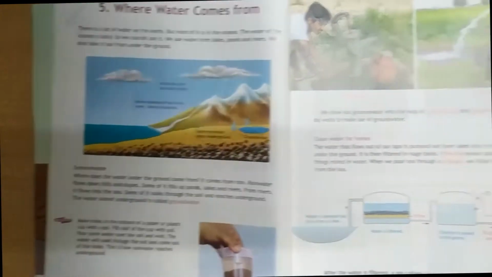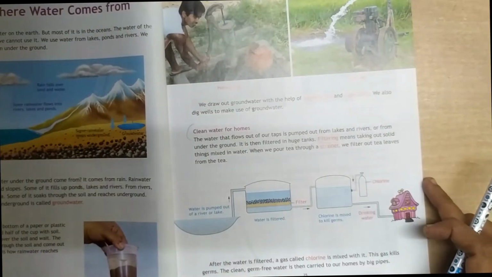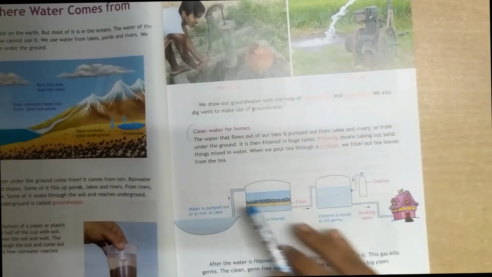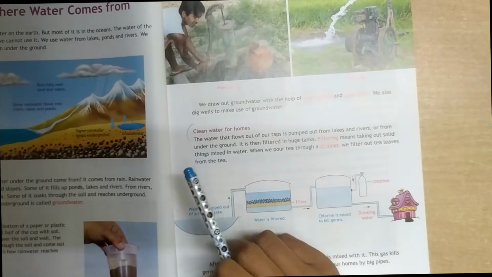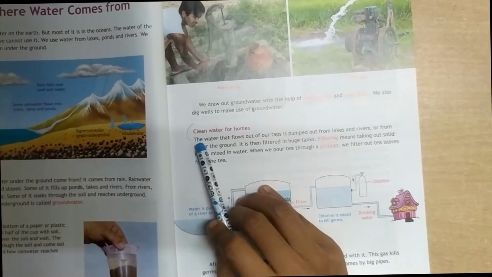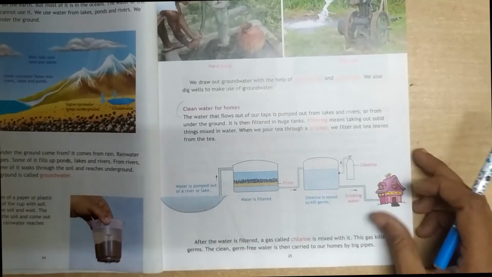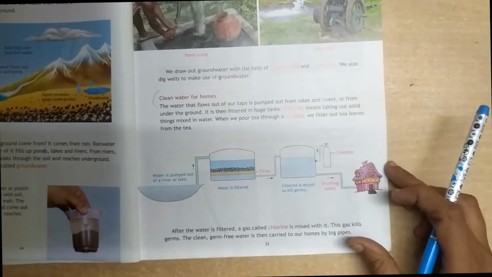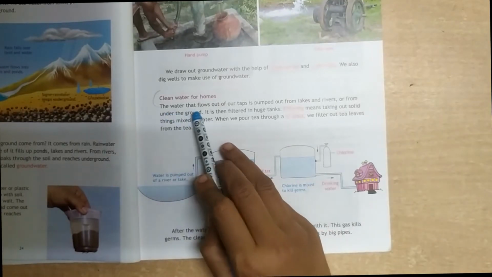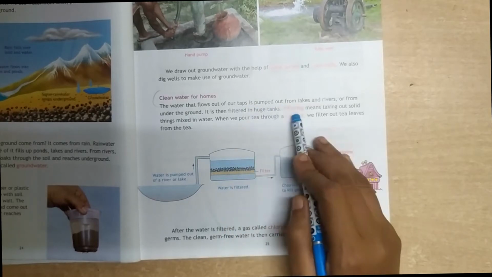Next, I'm just recapping what we have learned in the previous video. How does the water come to a home, and how has the water been cleaned? First, what are the steps? Turn your books to page number 25. The water that flows out of our tap is pumped from lakes.